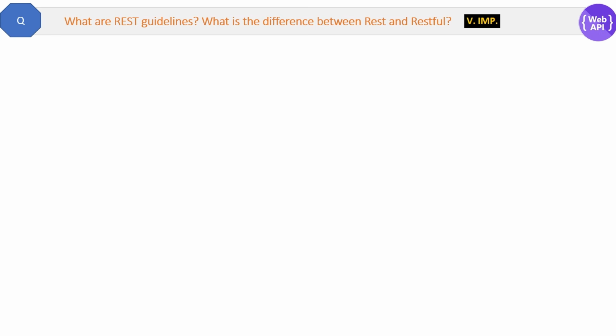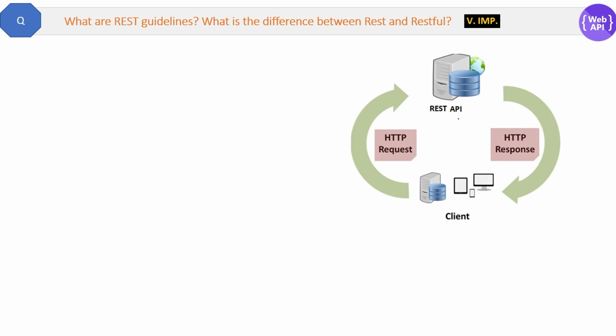What are REST guidelines? What is the difference between REST and RESTful? This is a theoretical question. If you see this diagram, we have a REST API here, which is getting a request from the client and responding back, right? Why are we calling this web API as REST API? Because we have followed some REST guidelines while creating this API, okay? One more thing here, not just web API, but web services or even WCF services. If they follow the REST guidelines, then they will also be called RESTful service, okay?